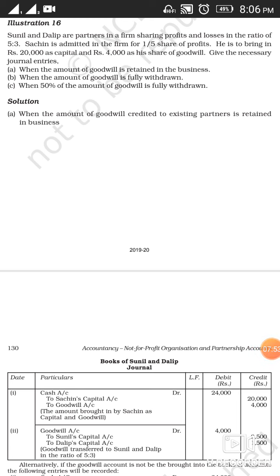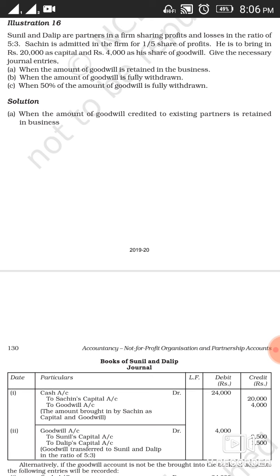In this example, Sunil and Dalip are partners in a firm sharing profits and losses in the ratio 5:3. Sachin is admitted in the firm for a 1/5 share of the profits. He is to bring in 20,000 as capital and 4,000 as his share of goodwill. Give the necessary journal entries.